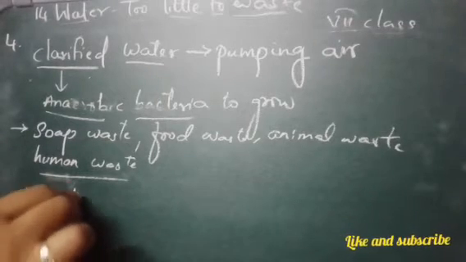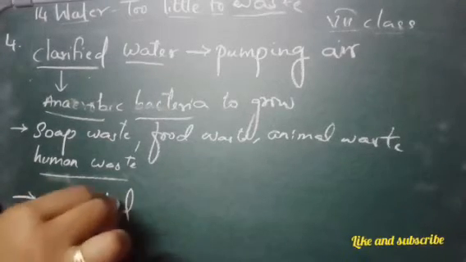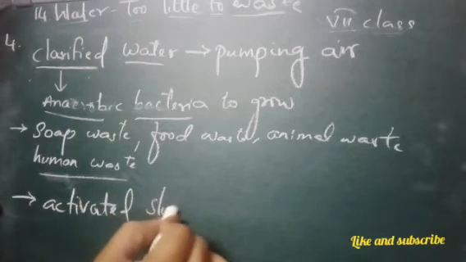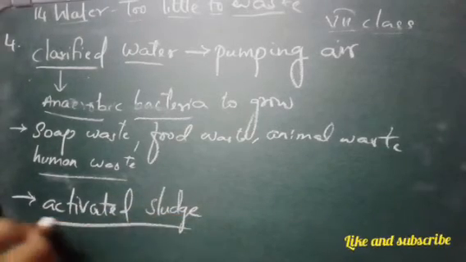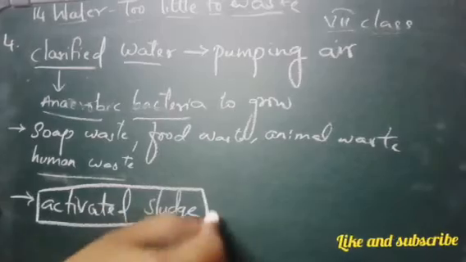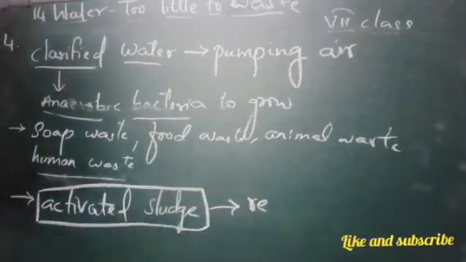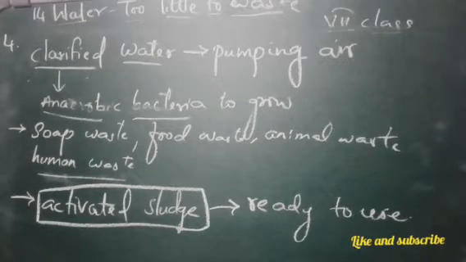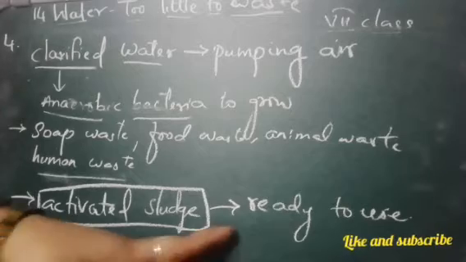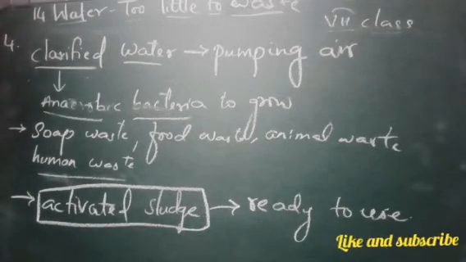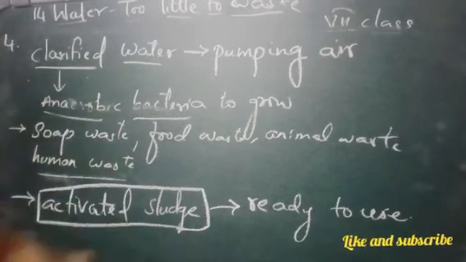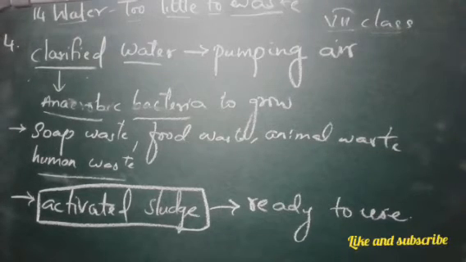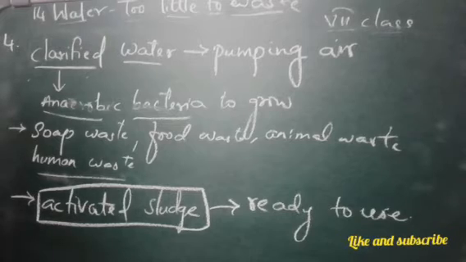Activated sludge means this sludge is now ready to be used. We can use this sludge now. So this is now activated sludge which is ready to use. The water is then removed from the top of the tank. Now this activated sludge is about 97% water.